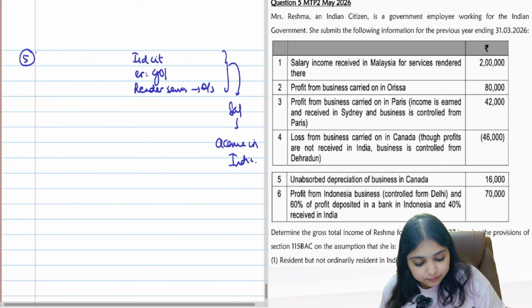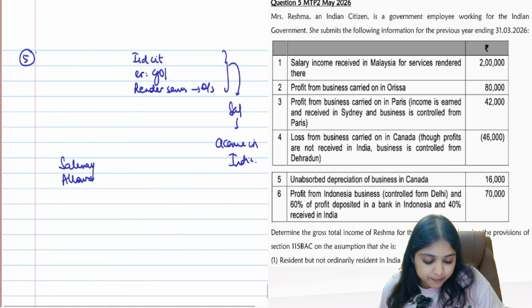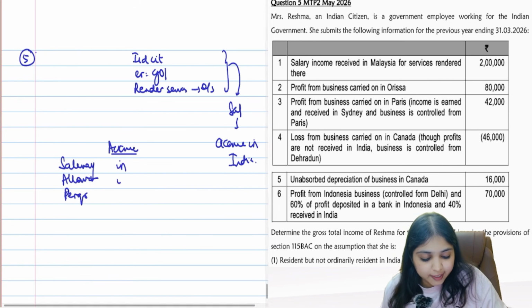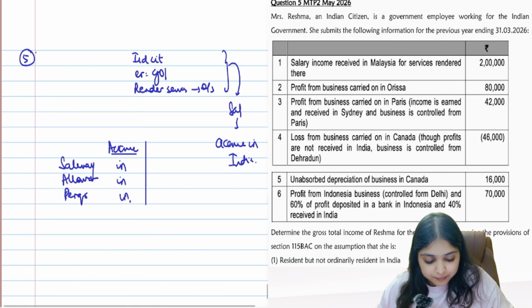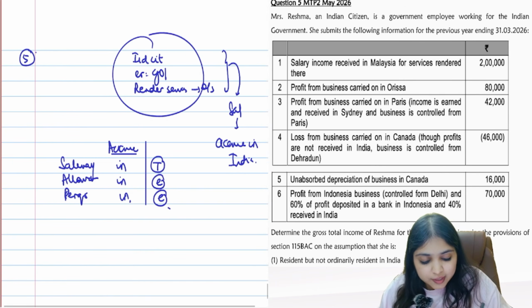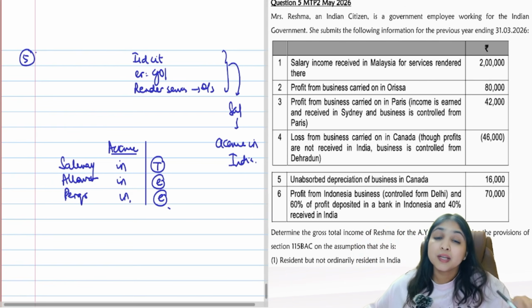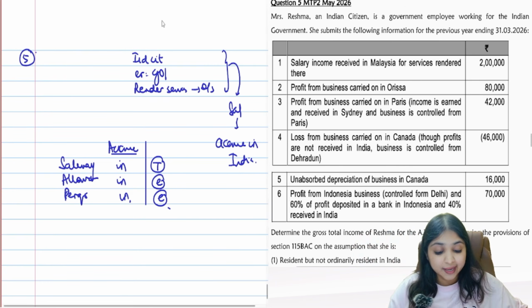Listen to me now. Salary income, allowances, perquisites, everything will accrue in India. After accruing in India, salary alone will be taxable. Allowances and perquisites will be exempt. Are you aware of this point? So in this situation, salary, allowances, perquisites, everything will accrue in India. After accruing in India, salary alone will be taxable. Allowances and perquisites will be exempt for this person.